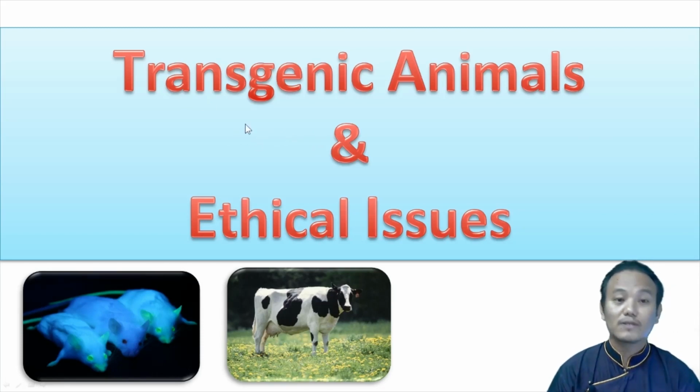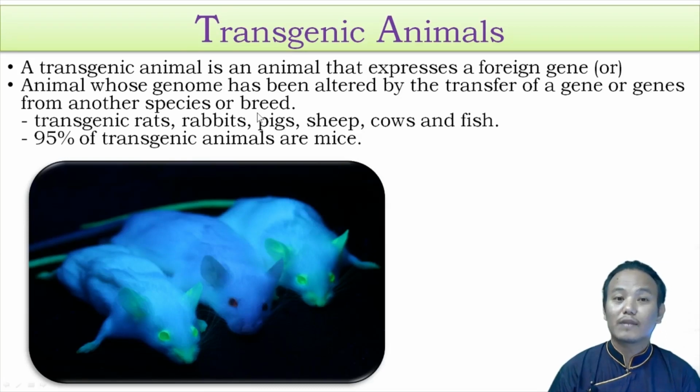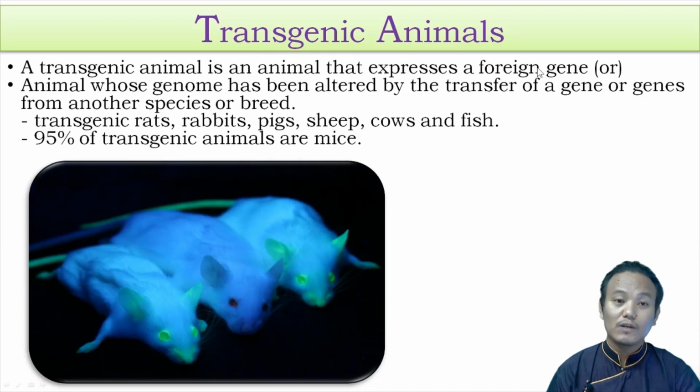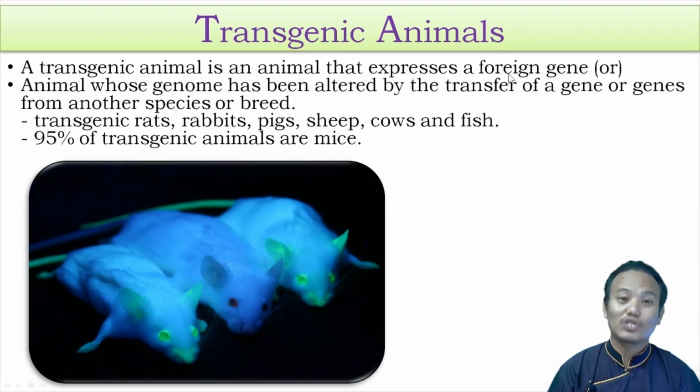So let us first discuss transgenic animals. What is a transgenic animal? A transgenic animal is an animal that expresses a foreign gene. Scientists have inserted a gene within the animal, thereby making that animal a genetically modified organism, and inside that animal the foreign gene will express itself. So a transgenic animal is an animal that expresses a foreign gene within itself.